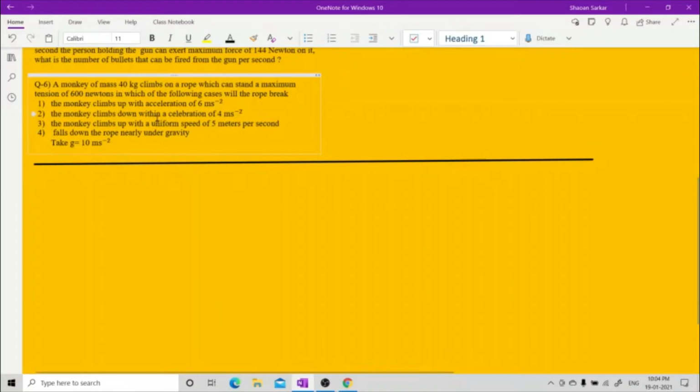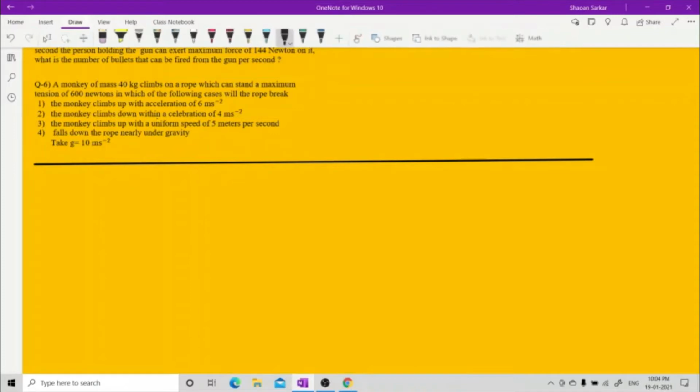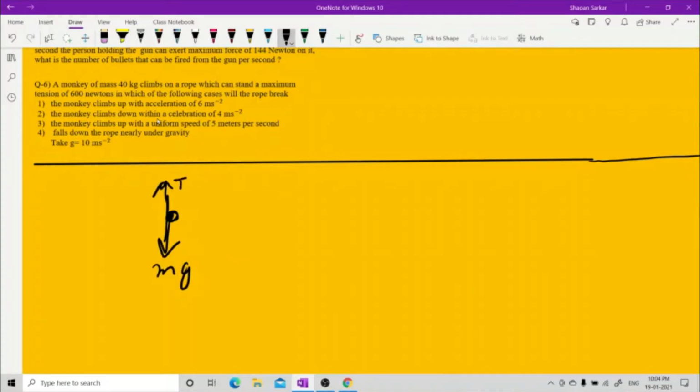I hope you people know the lift problem I did with you guys in some past video, that is, if the lift goes up with an acceleration and the lift goes down with an acceleration. Here, see, what is the problem? The monkey is on the rope. There is a weight on the monkey and there is a tension. Instead of reaction, there will be tension now. There it was just reaction because he was standing on the floor. That is the same lift problem. Remember that. So what is the free body diagram?